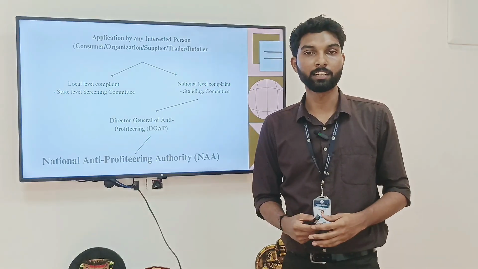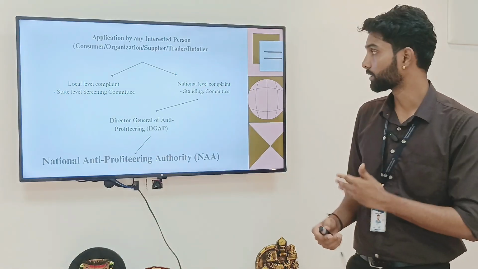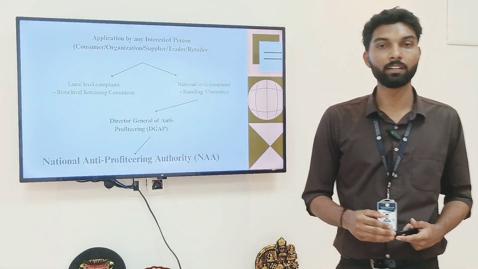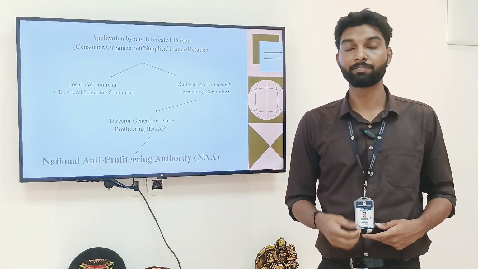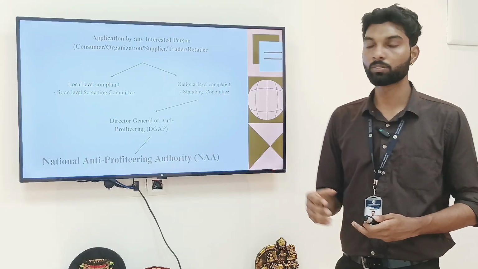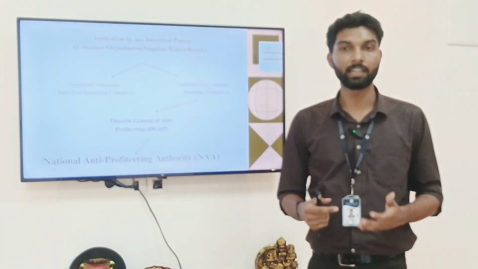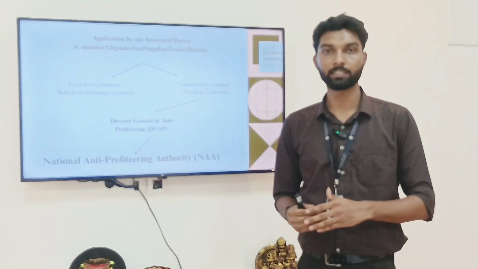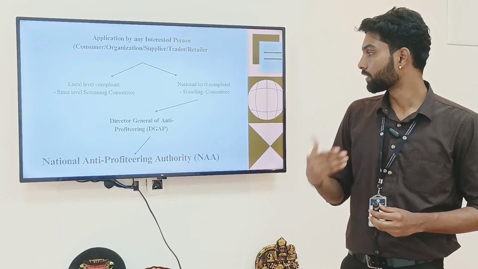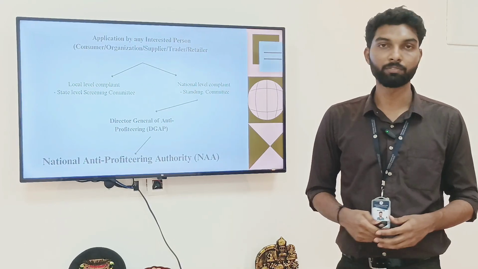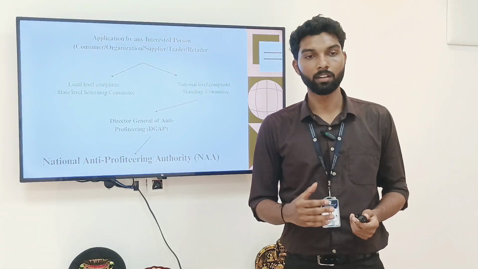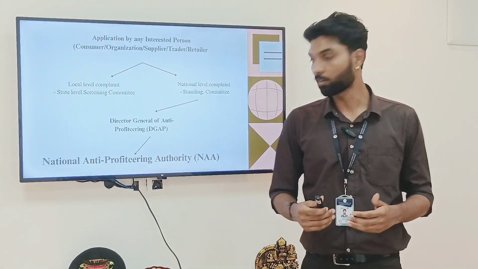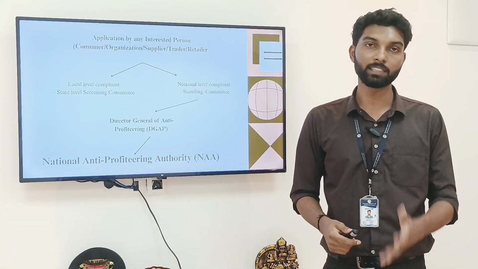If an interested person has to apply a complaint, this is the procedure. If the complaint is at local level, the state level screening committee will handle the complaint, and if it is at national level, it will pass on to the standing committee which handles national level complaints. If it again affects the national interest, then it will pass the complaint on to the Director General of Anti-Profiteering, where they will inquire or investigate the matter and send the complaint to the National Anti-Profiteering Authority with the findings within 6 months.